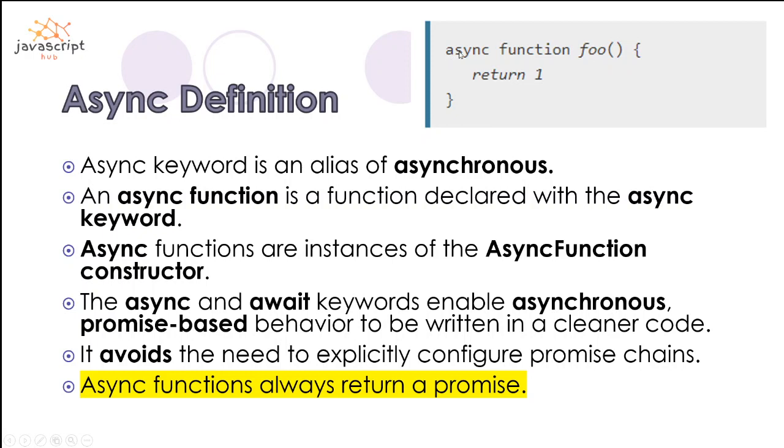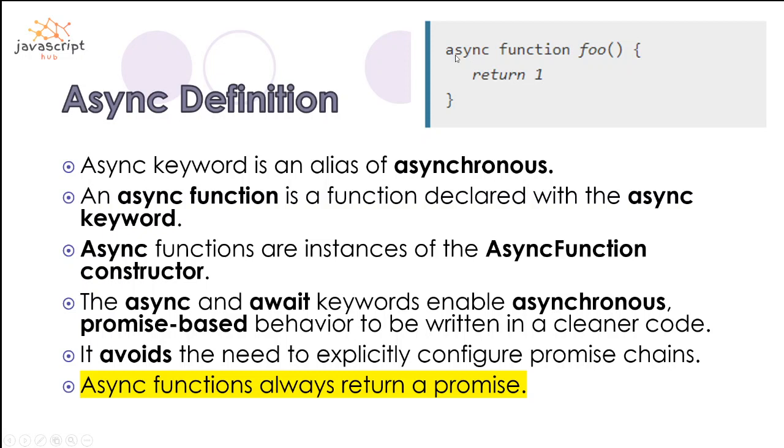If you write this async keyword in between the name, it will not work. It will throw an error, a compile time error basically. So you have to write the async keyword before the function keyword.